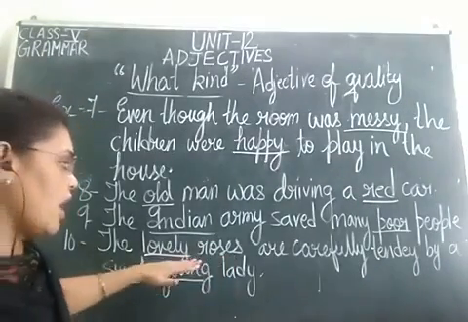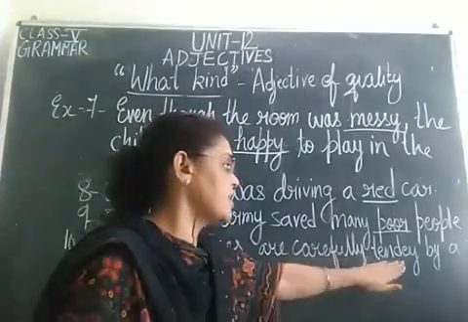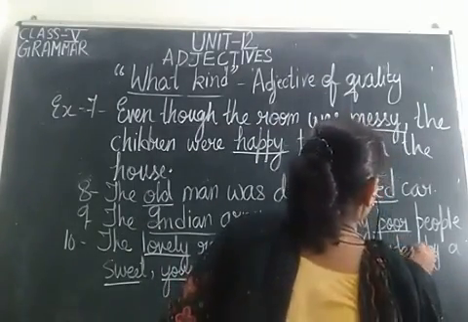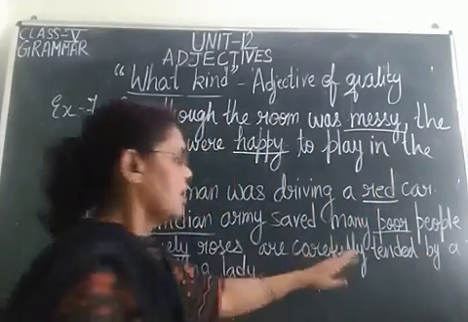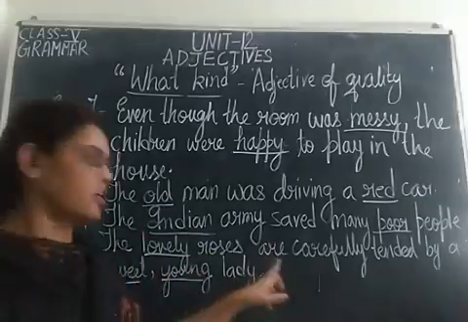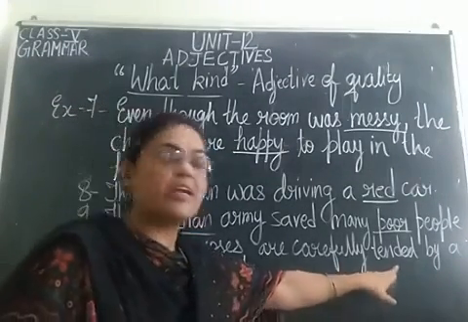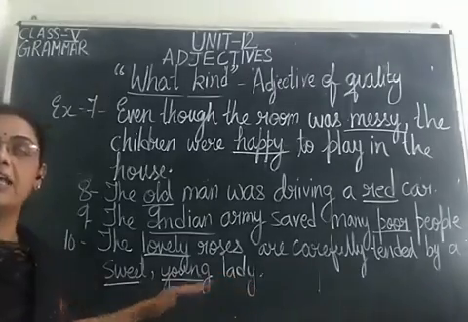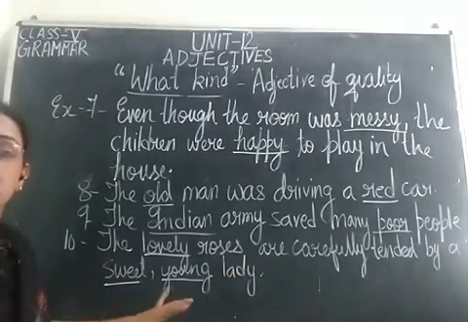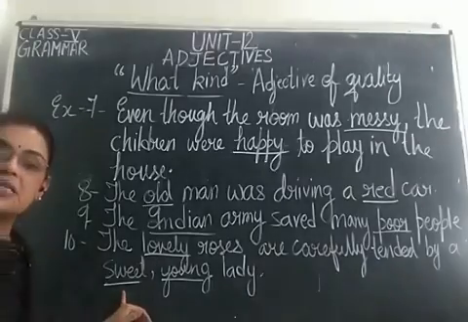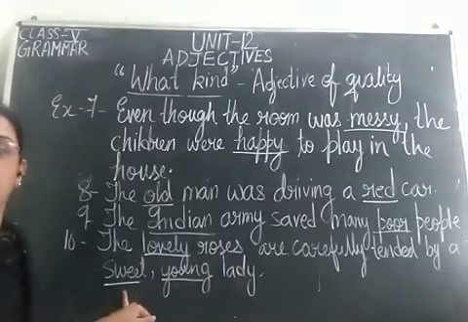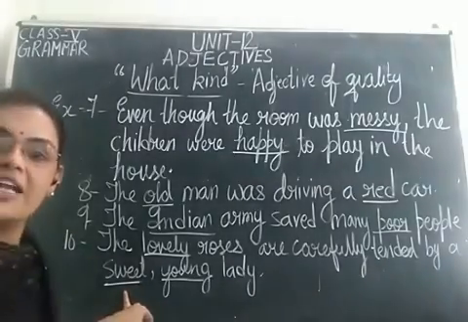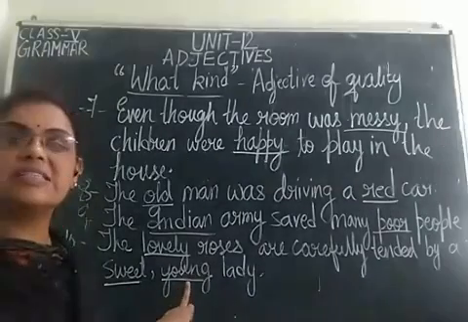Roses को. The lovely roses are carefully tended. Tended means looked after. Tended means to look after. So, are carefully tended by a sweet young lady. What kind of a lady? Sweet young. Sweet is the physical appearance or nature of the lady and young is the age.